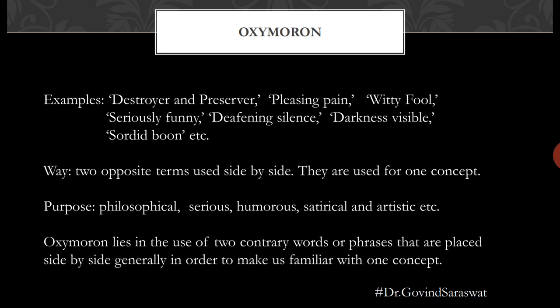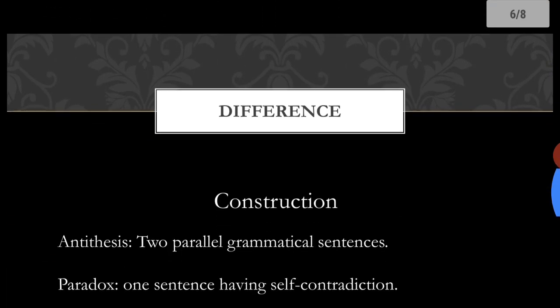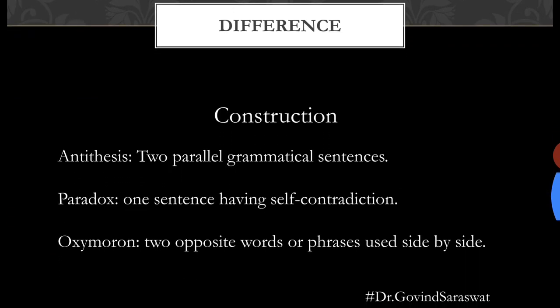So this is what we mean by oxymoron. It lies in the use of two contrary words or phrases that are yoked together in order to make us familiar with one concept. Let's summarize the difference once again.